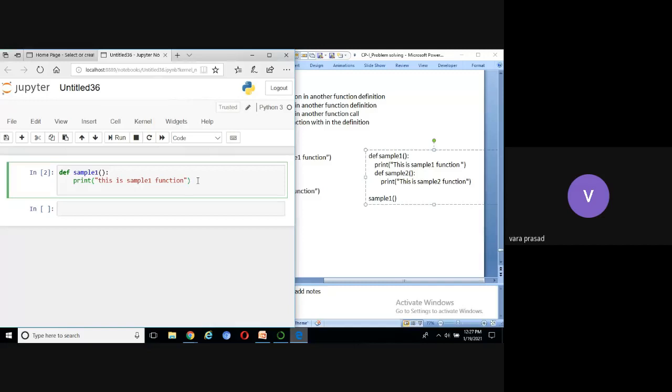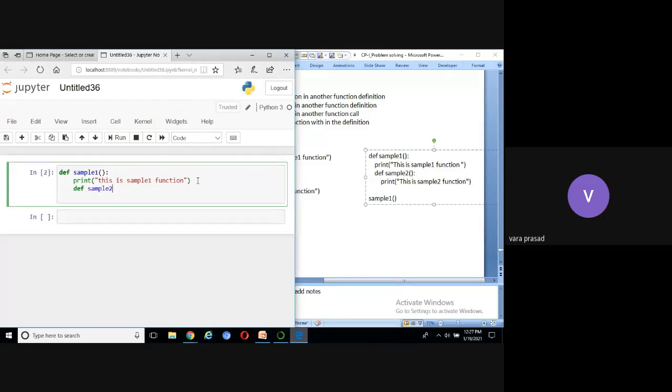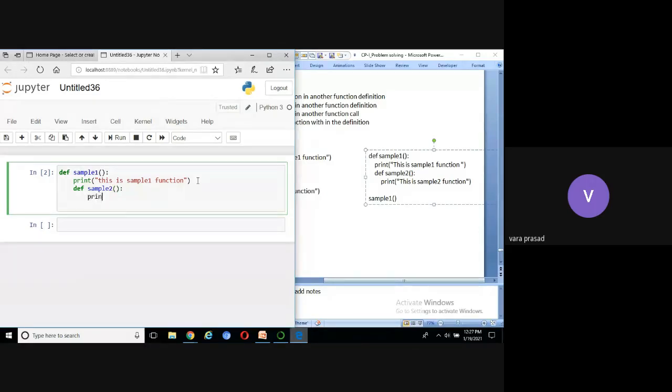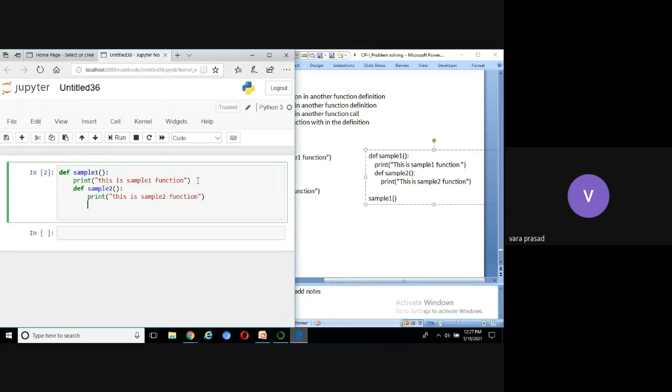Now, here we'll write def sample 2 colon print, this is sample 2 function. Next line, we are going to call sample 1. Now, only sample 1 is executed. Sample 2 is not executed.